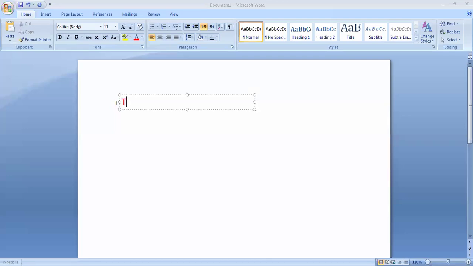We use this is for singular near. We say this is a book. The book is near me, and I point to the book and say this is my book. This is my book. Okay.